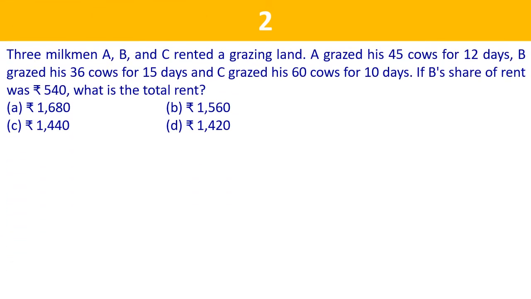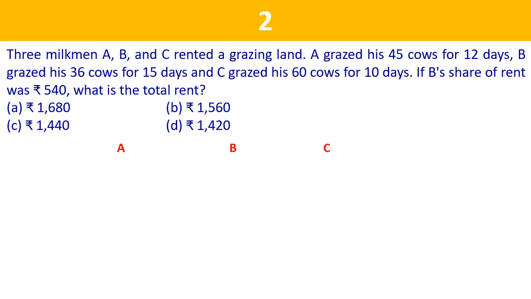Problem 2. Three milkmen A, B, C rented a grazing land. A grazed 45 cows for 12 days, B grazed 36 cows for 15 days, and C grazed 60 cows for 10 days. If B's rent is rupees 540, then what is the total rent? Now here, sharing of rent depends on two parameters: the number of cows that individual is taking for grazing, and number two, the days for which he is taking.